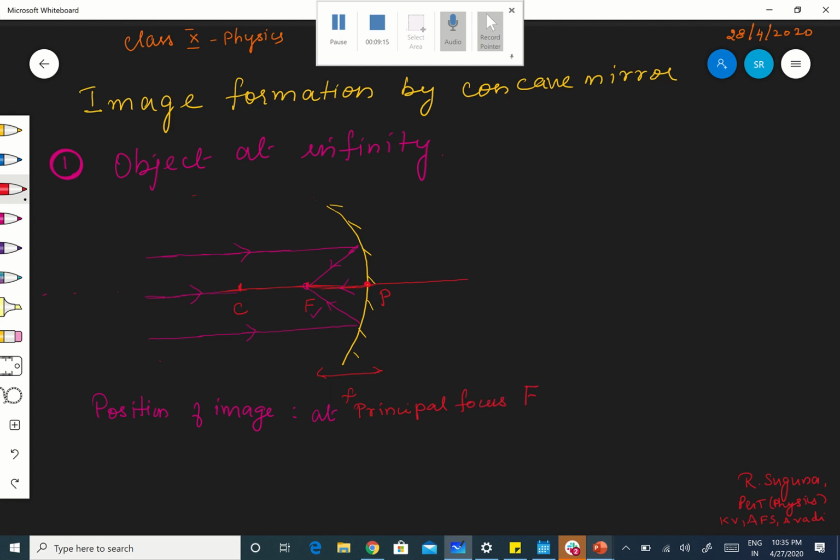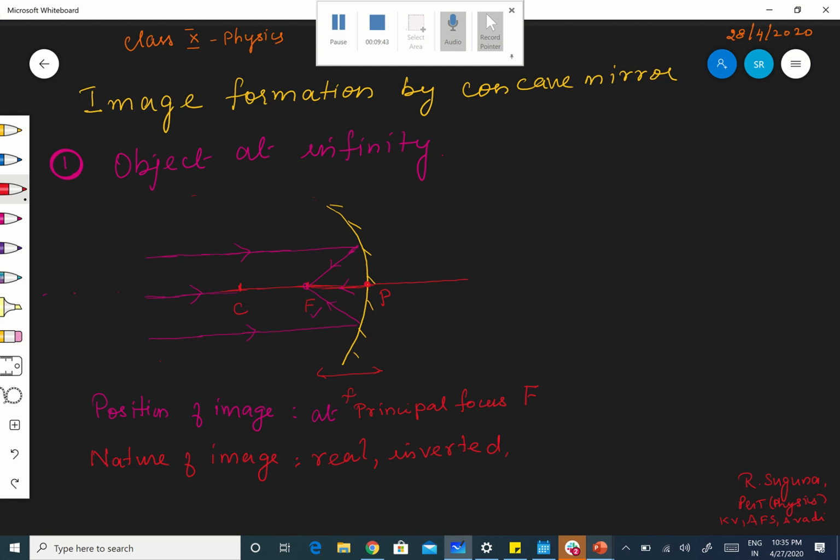Yes, right? Okay, what is the nature of the image therefore? Nature of image. It is a real image. Why? Because the reflected rays are really meeting to produce the image, therefore it is a real image. And I told you real images are always inverted, so it is an inverted image, real and inverted in nature.